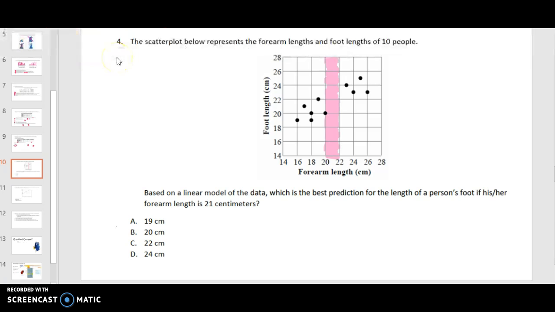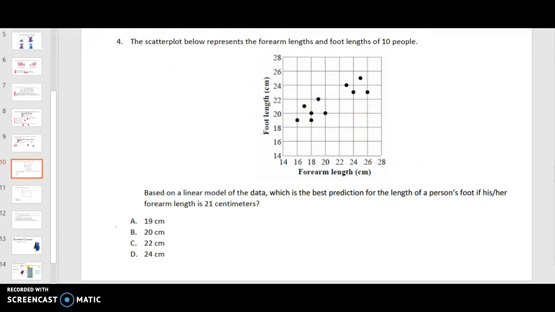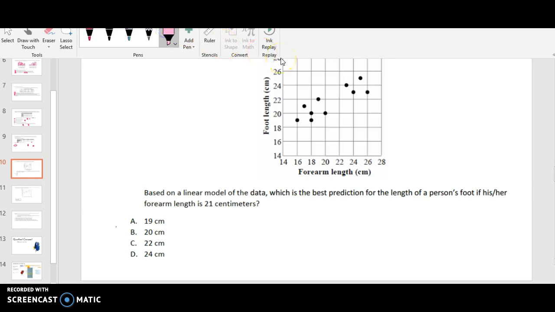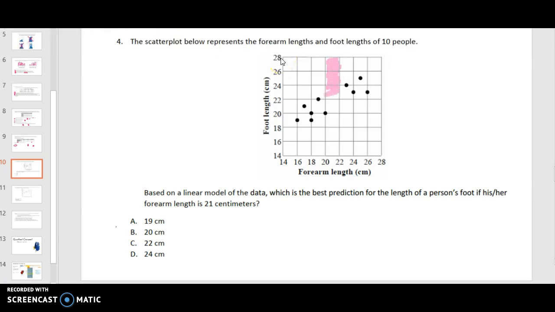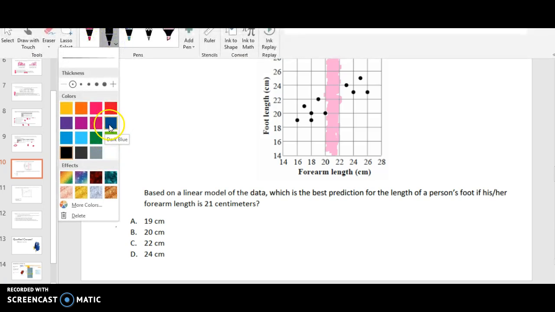All right, so let's try some. So 19. So if I plug in 19, does that look like it goes in the general direction of the dots? And to me, I don't think it does. So let me go back. So it wants to know in here, where does the dot fit?